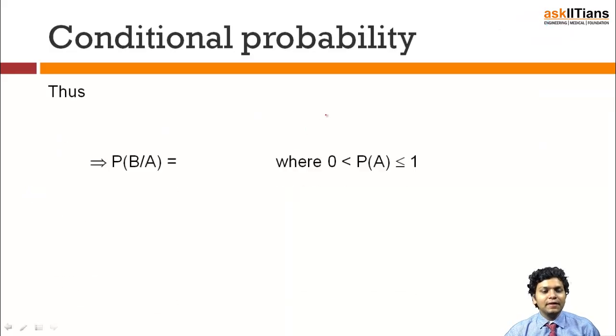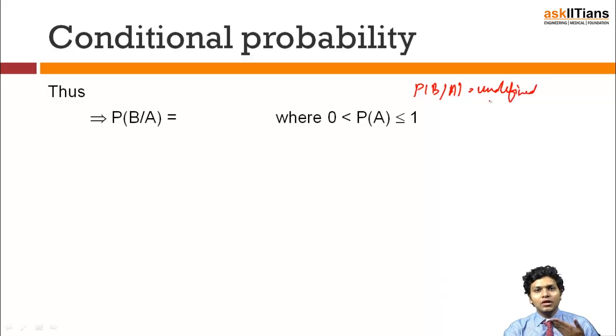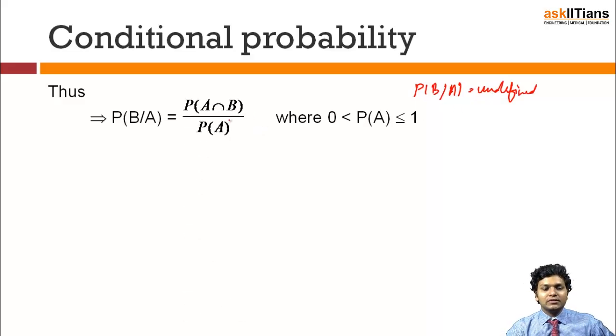So that's what we can say, that probability of B given A is there, where the probability of A is in the region greater than 0 up to 1, because A is coming in the denominator. A cannot be an impossible event. If probability of A becomes 0, probability of B given A will be undefined, because we are trying to find out the probability of event B with respect to event A, the occurrence of which is an impossible task, right? So the formula will become probability of A intersection B upon probability of A.